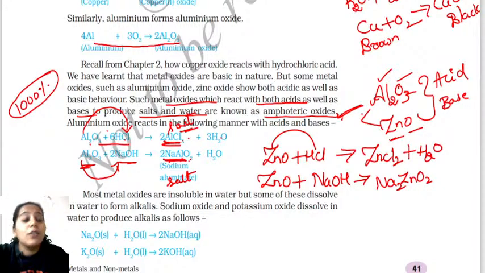So I was telling you about amphoteric oxides. We were talking about the amphoteric oxides. The examples for amphoteric oxides are aluminum oxide and also zinc oxide. You must know about this, children. It's very important to know. Both reactions are very important, with respect to aluminum oxide and also with respect to zinc oxide. Okay. So I think you have understood the difference between zinc oxide reacting with sodium hydroxide and aluminum oxide reacting with sodium hydroxide.